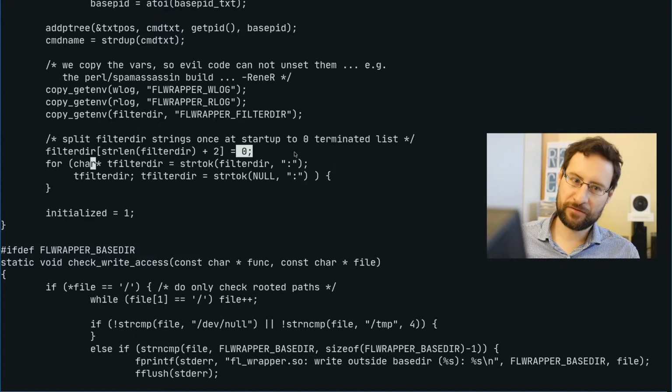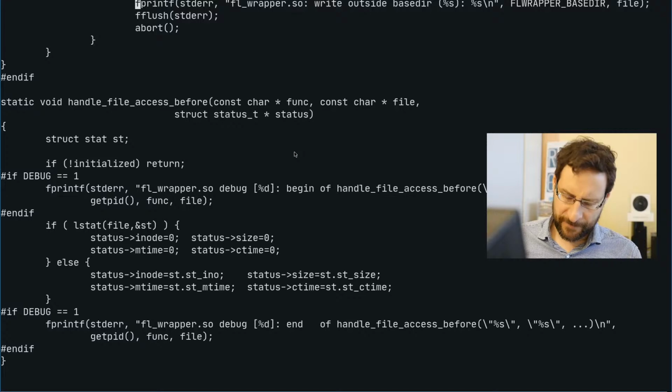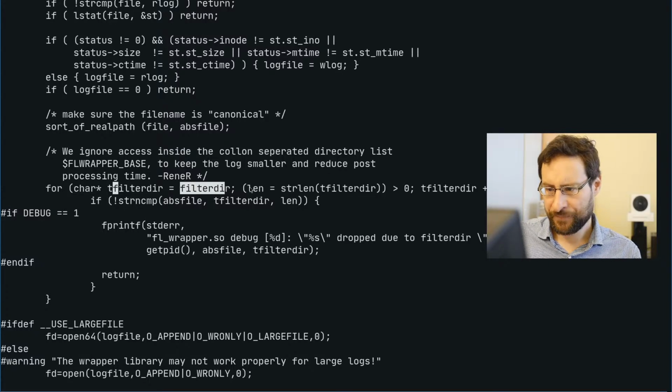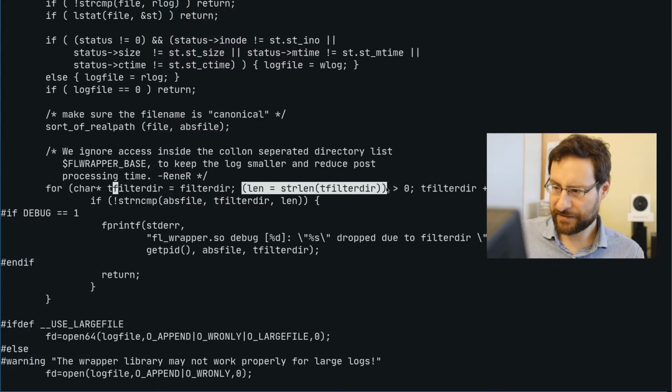And as I outlined, because it's not amazing, that could be one string length more efficient. And then the filter dir here changes: instead of strtok or these pointers, we use this filter dir. We start comparing this filter directory list, and then we get the lengths.